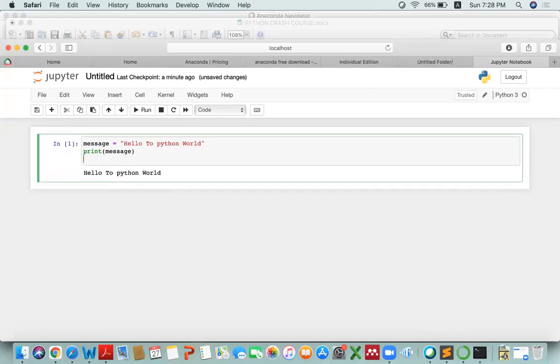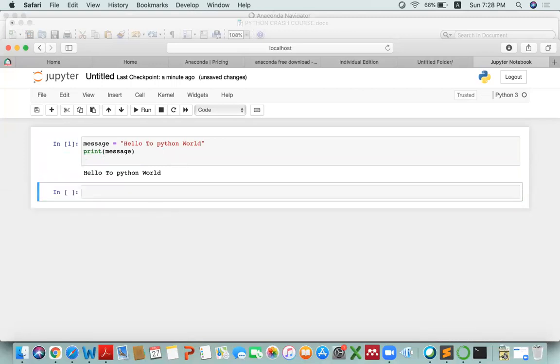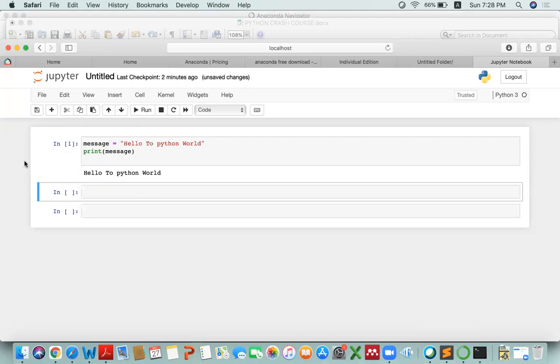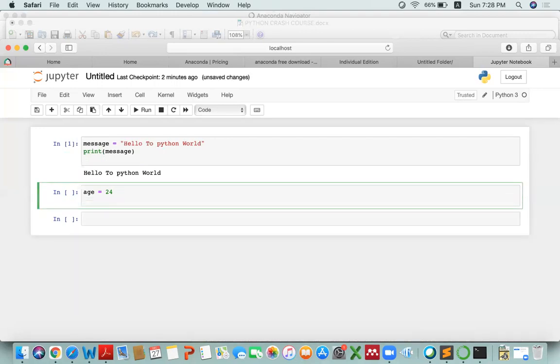Okay, so if you're trying to write new code here, you can just press B and it will open a new tab where you can write your new code. So I can also declare some variable of integer type. For example, I can declare age equals 24, and then I would like to print this age. How will I print that? I'll just press enter, and then I will write the print function.